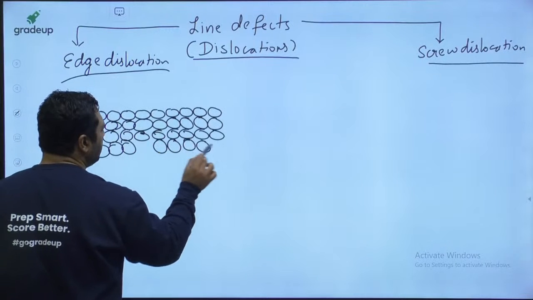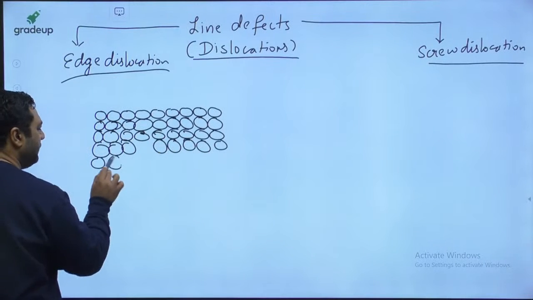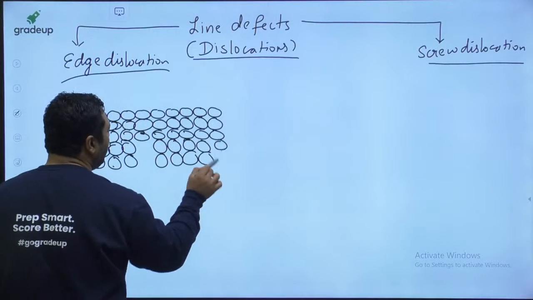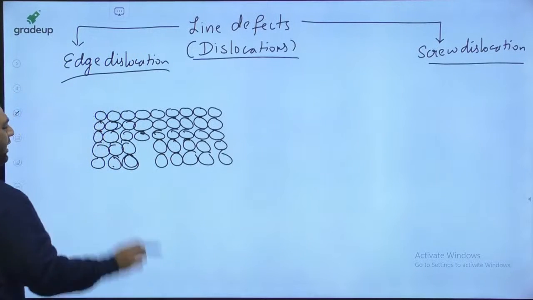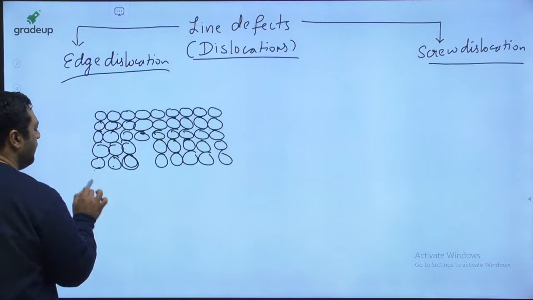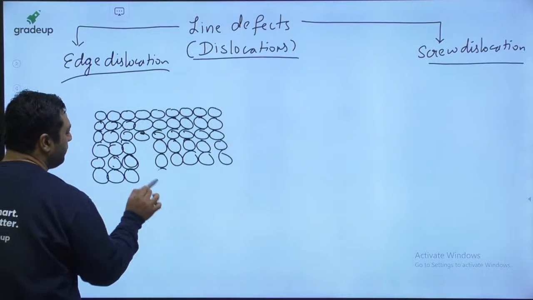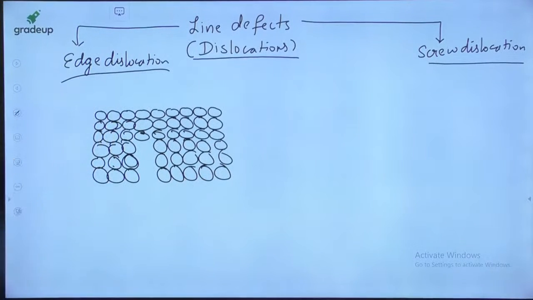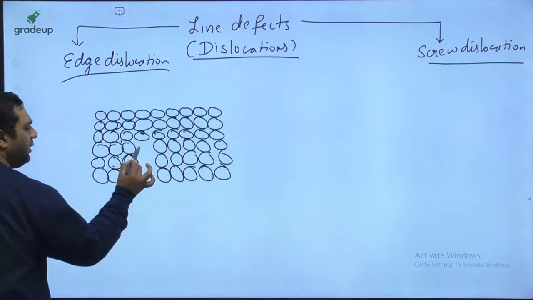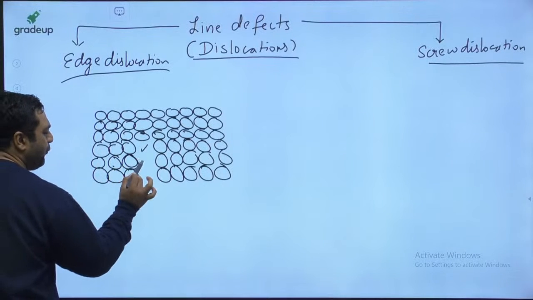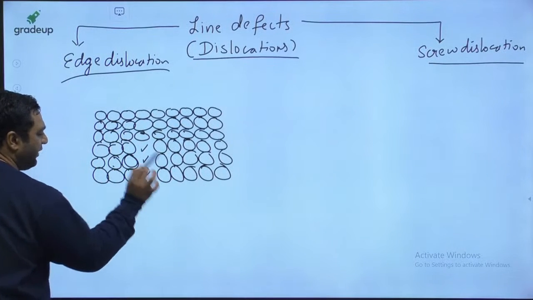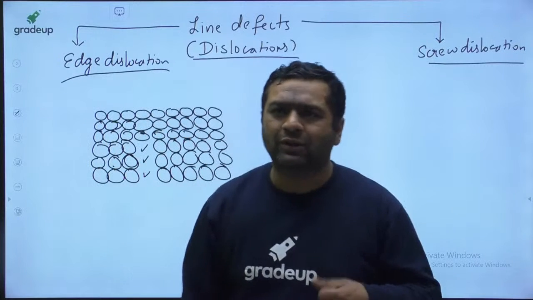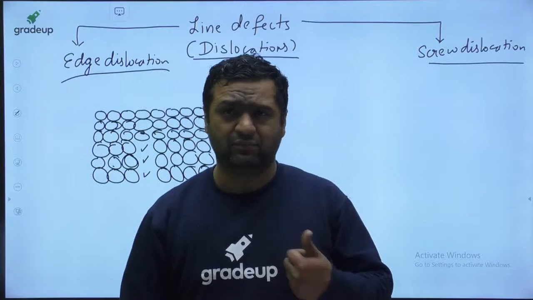And my dear, just remember one thing. When I was teaching you, I told you why line defects come into the picture: when a point defect is present at more than one place together. Like if you feel this, my dear, there is a point defect vacancy, point defect vacancy, point defect vacancy. So there are point defects present at more than one place.